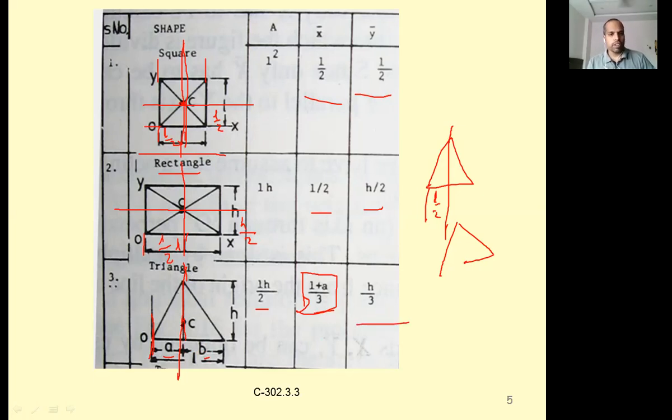So where does the y bar lie? It lies at a height of h by 3 from the base. The height of your centroid is nothing but h by 3 from the base for a triangle. Now let us verify all these things later.